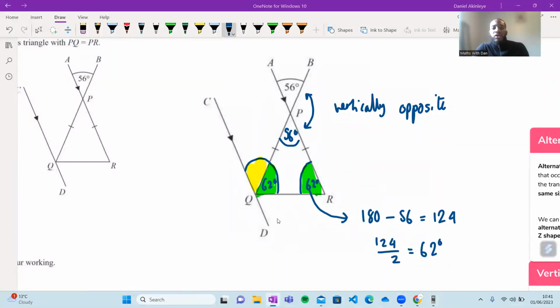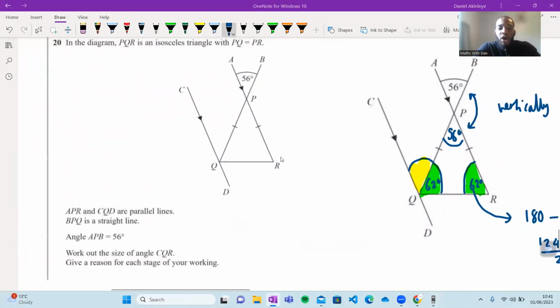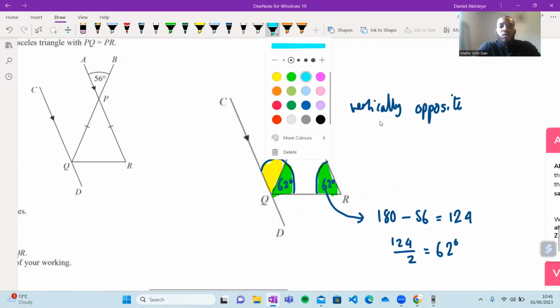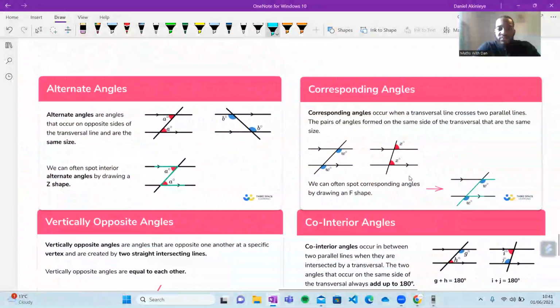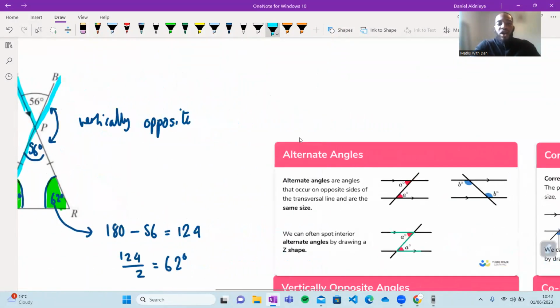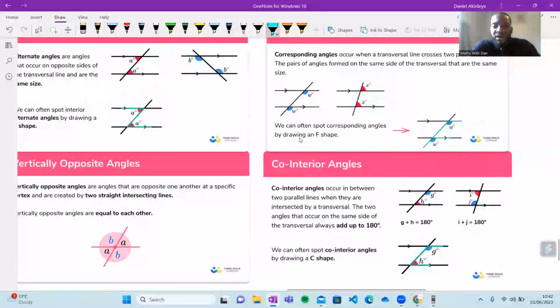Now we're nearly there. Remember, we need to figure out the entire angle CQR, which is comprised of the yellow angle and the green angle. We've got the green angle. Now we need to figure out what the yellow angle is. Another thing that I can see here, using our parallel lines rules, is an upside down type of F shape. If you tilt your head, you've got an F. What rule does that represent, do we think? Let's have a look at our diagrams again. Where can we see an F anywhere?